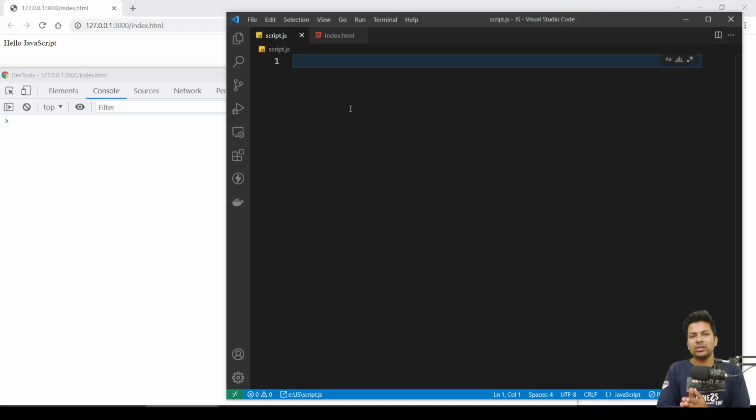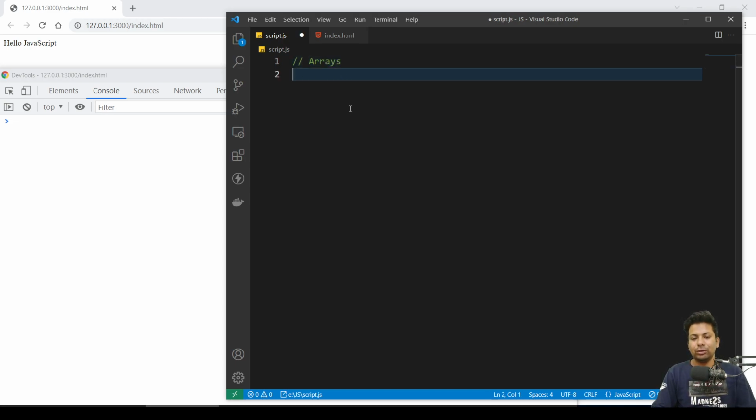Okay guys, now we'll see one of the most important parts, which is called arrays. Without arrays you can't do anything. So what is an array? An array is a group of elements, that's it. In other languages like Java and C++, an array is a group of elements of similar data types. But here in JavaScript it's not the case. You can use any type of element, like strings, numbers, objects together in an array. So it's not of similar data type.